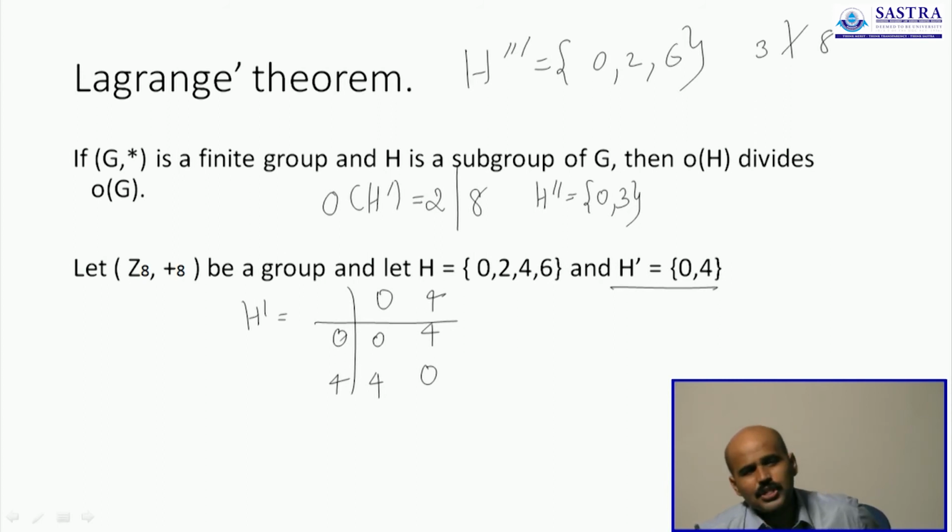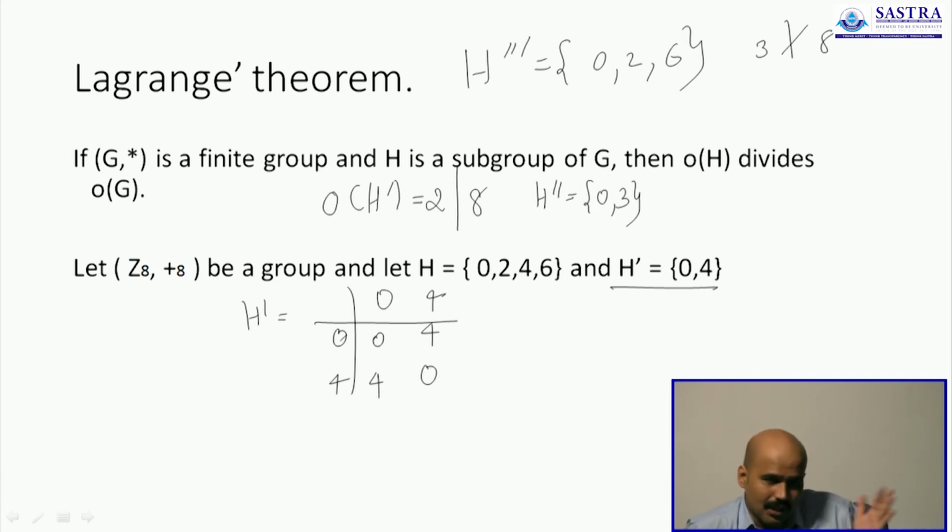I don't even have to check for the properties, because it will not be satisfied, because 2 and 2 is 4, 4 is not part of the set. 6 and 2 is okay, 6 and 2 is 8, that's fine. 6 plus 6 is 12, 12 is nothing but 4, 4 is not part of the set. Set is not even closed. Even though 2 and 6 are inverses of each other, you will see that the set is not closed, hence it cannot form a subgroup.